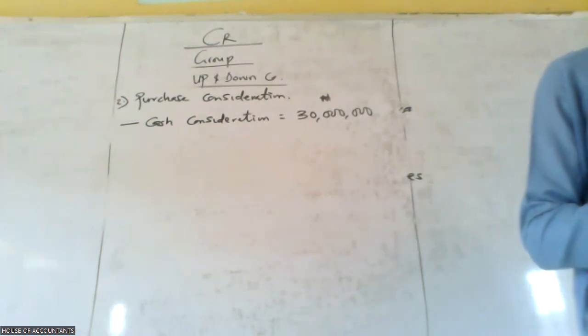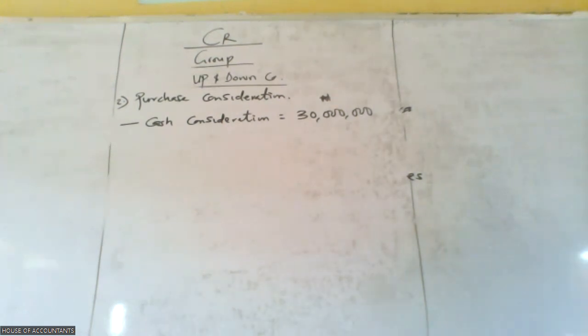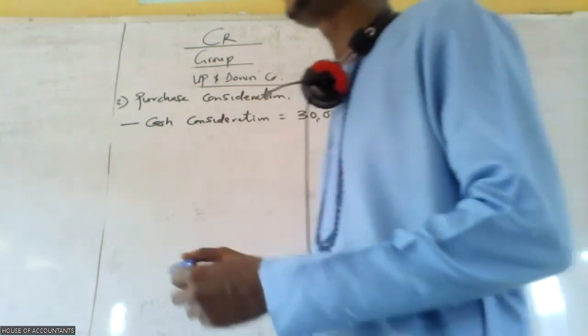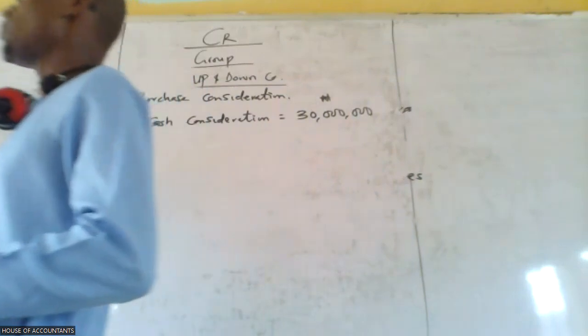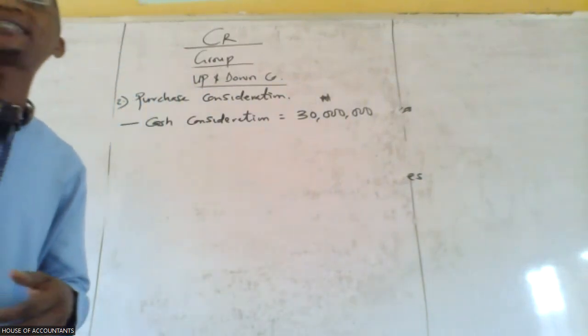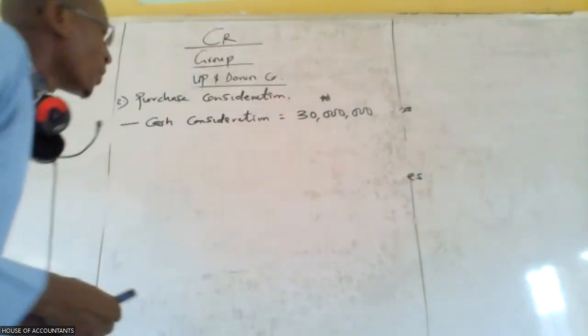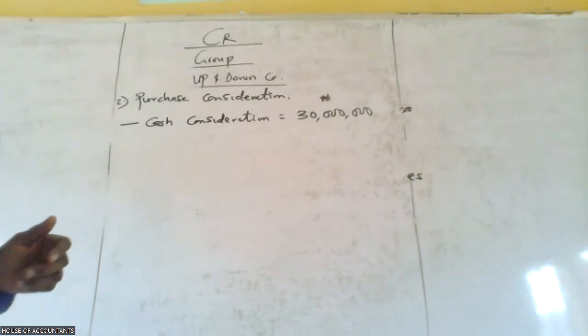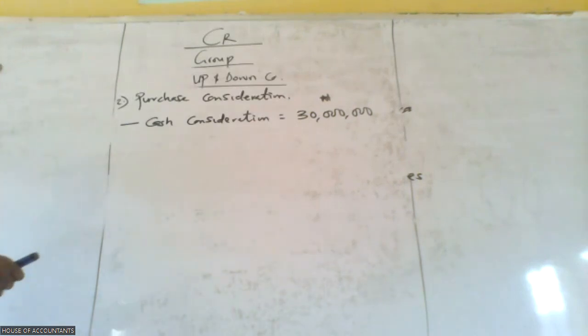The date of acquisition is 1st of July 2018. So from July 2018 to July 2020, that is 2 years. But they said they are going to pay a further what? 10 million naira. 10 million naira.